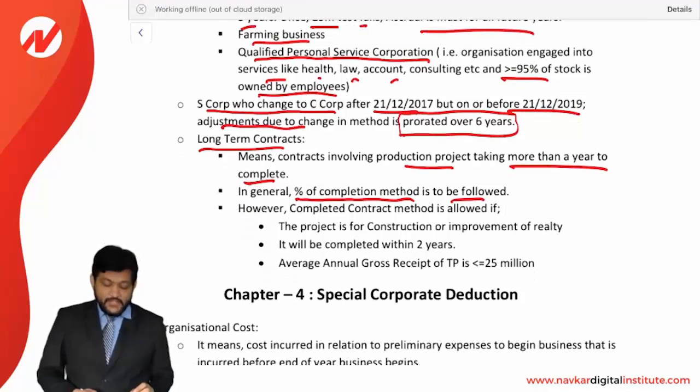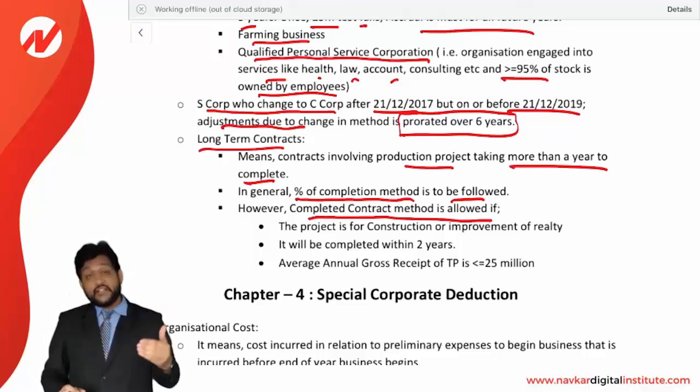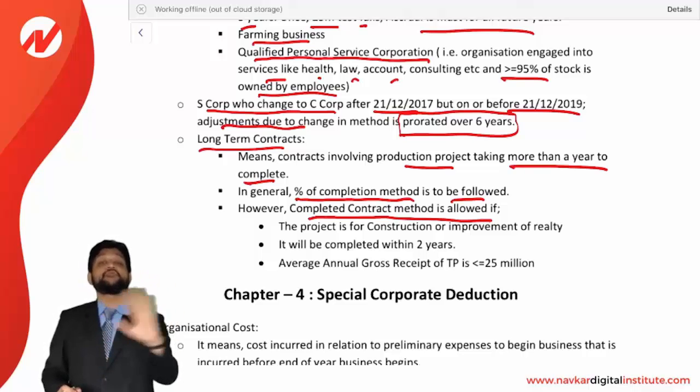However, the completed contract method is allowed. What is the completed contract method? It means the revenue will be recognized only when the full project completes, not in between. In the percentage completion method, revenue is recognized for whatever percentage of the work has been completed. But for a completed contract, the revenue will be recognized only in the last year when the project is fully completed.